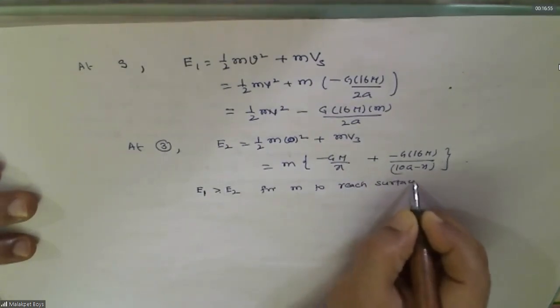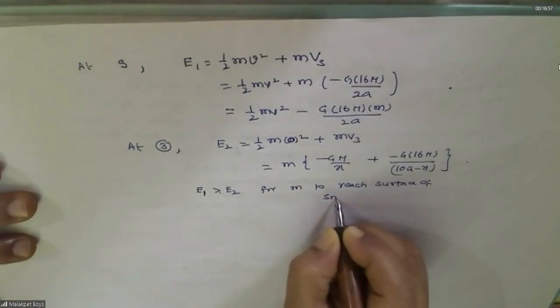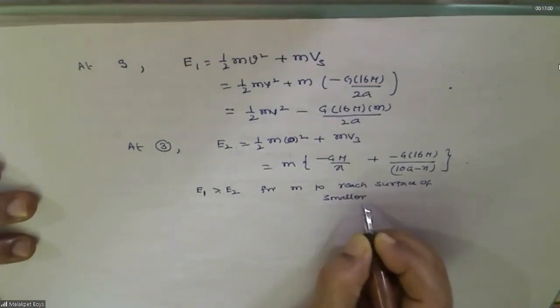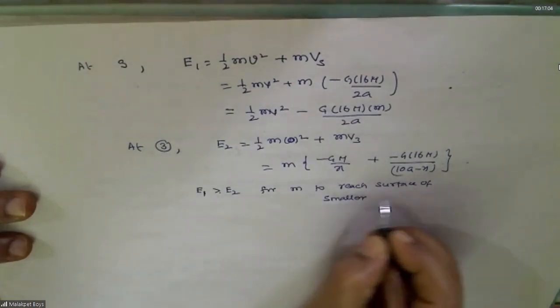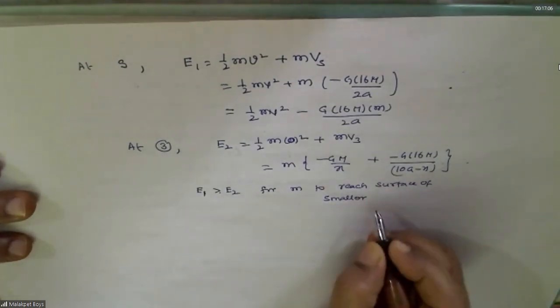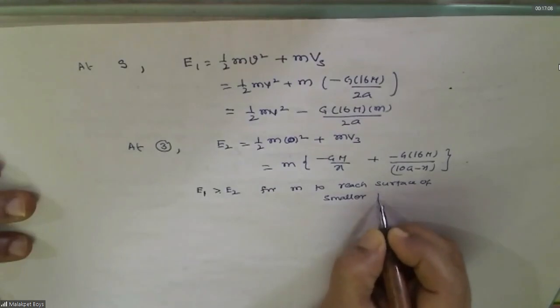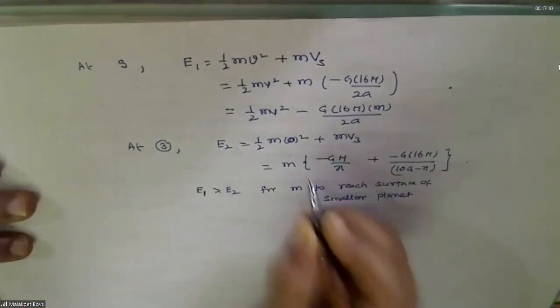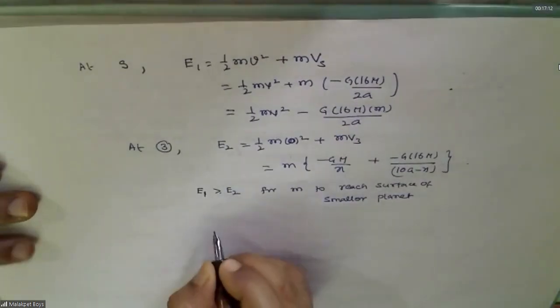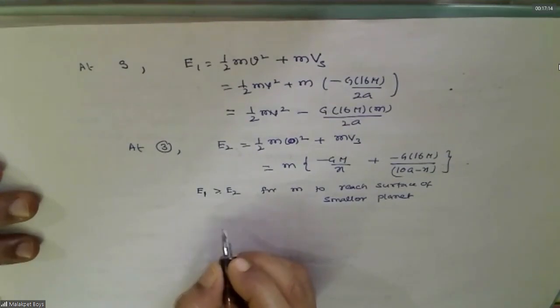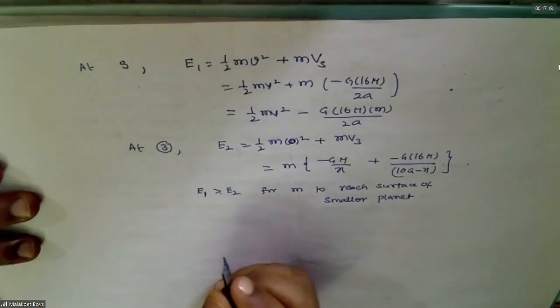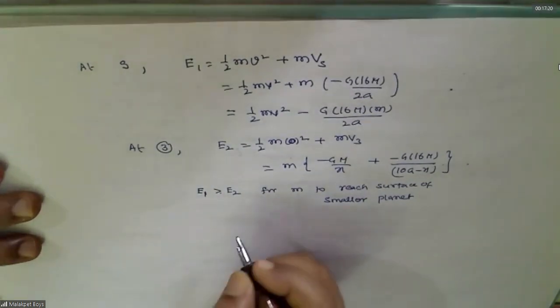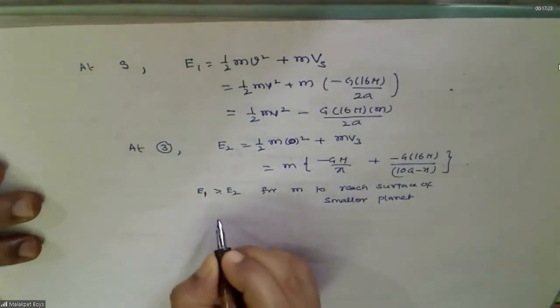Any doubt is there? See here, understand the idea behind every problem you are doing, understand the logic, how it is going on, not just the problem. Substitute that and see, you can get V now. V equals 3 by 2 root over 5 GM by A. Correct.